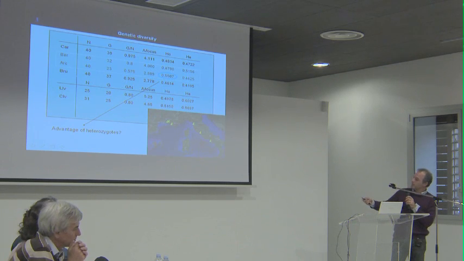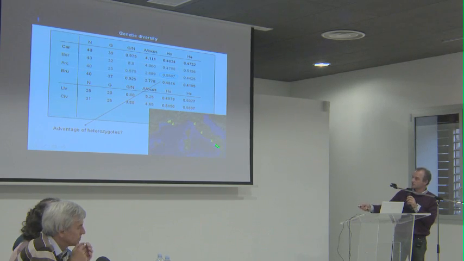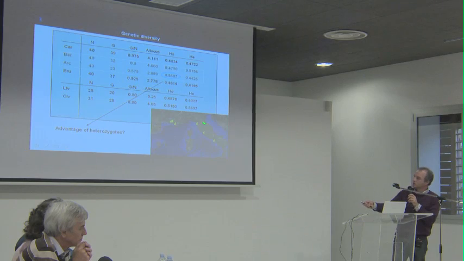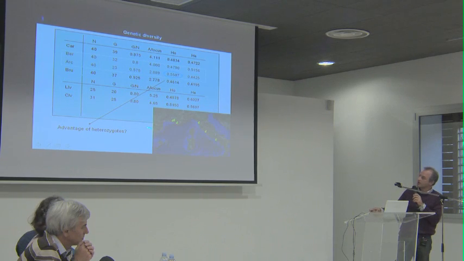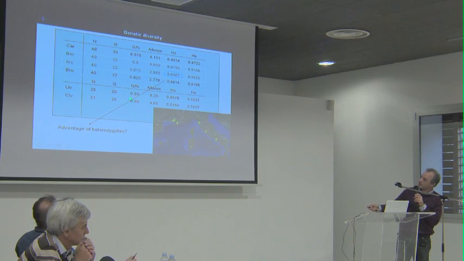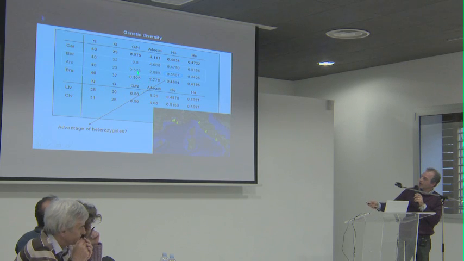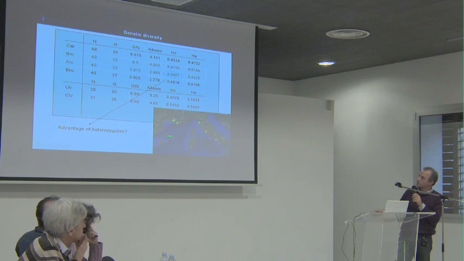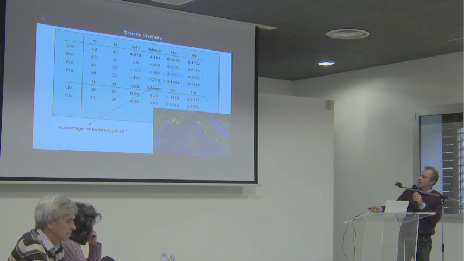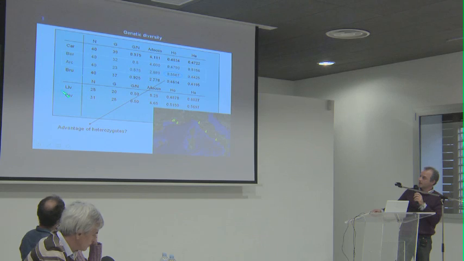If we compare this value in the Berre Lagoon and the French population with 2 of the Italian populations, Livorno and Civitavecchia, I didn't put Ischia, because in Ischia there were many more individuals, so comparing the value was more difficult. But the 2 populations that were more comparable with those 4 populations from the French coast are Livorno and Civitavecchia. We can see here that the values are comparable, 0.9, 0.9, 0.8, and even higher in the 2 open sea populations from the French coast. But the Arc site, within the lagoon, again has a very low value also compared with the Italian populations.